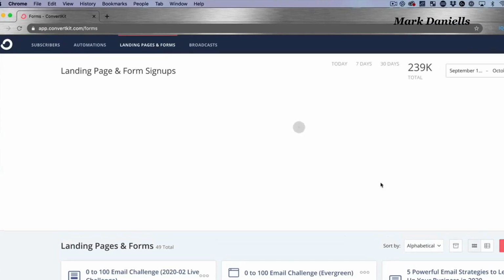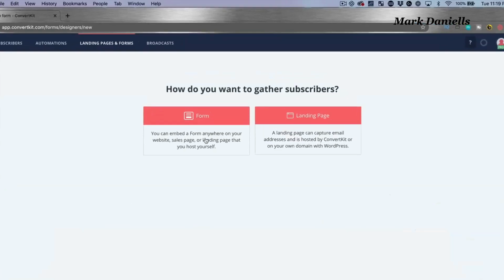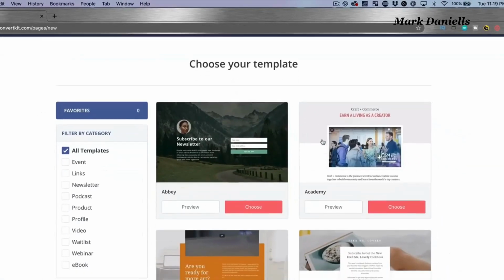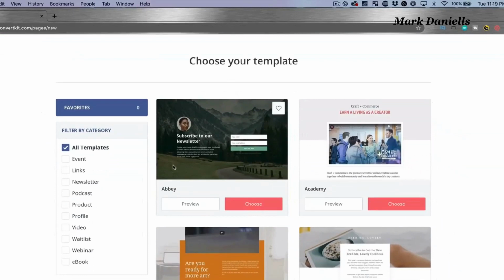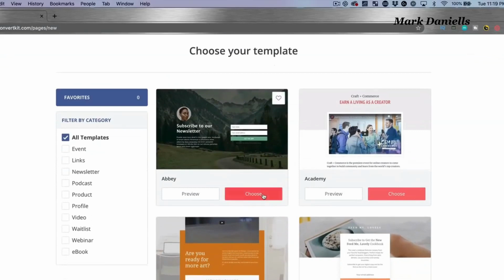If I go to the landing pages and form signups area and hit create new, I can either pick a form to just drop into my website, super easy, or even if you don't have a website, you can in fact have ConvertKit host a page for you to begin to collect emails. So for example, you could choose between a whole bunch of different templates here. I'm gonna choose this first one, Abby.